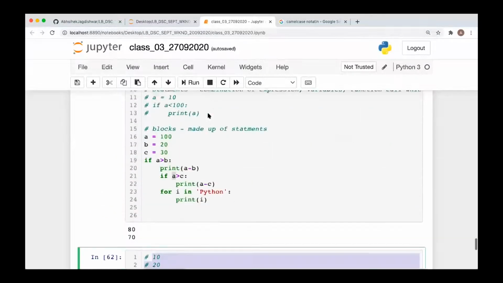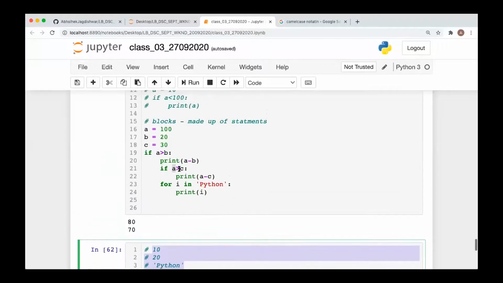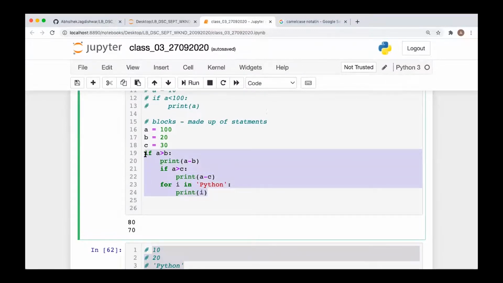Now, next thing in the comments. Let's say you want to comment multiple lines in the Jupyter Notebook. Jupyter Notebook comes with a built-in feature: whichever lines you want to comment, you just select those lines, and after selecting them, you press Command / or Control / and it will comment all those lines.